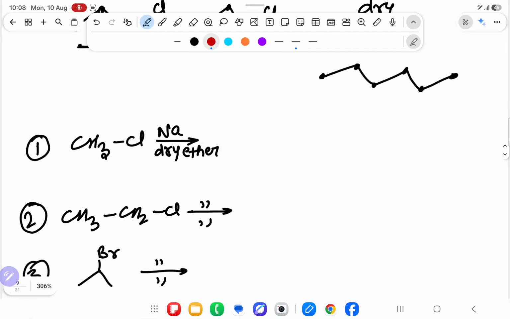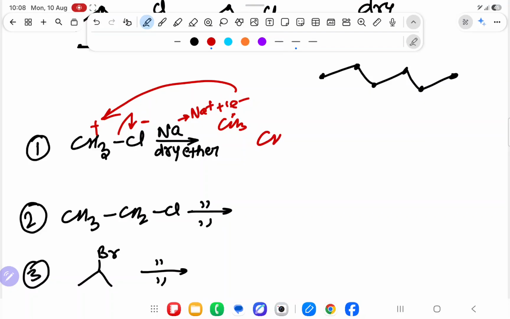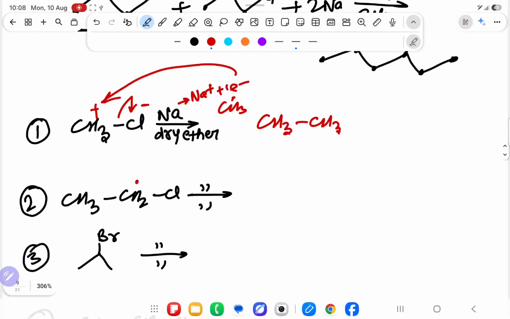First question. CH3 dot, NaCl, it will do homolytic cleavage, meaning heterolytic; sodium, meaning the mechanism I will not dictate, one I will dictate. It will become minus, it will become plus, sodium is giving Na plus with 1 electron, it will become dot. So overall we are getting CH3 dot, that is 1 degree. So what we will get? CH3. Second question. Dot will come here. How? I have dictated. That much time I will not dictate to make you confused. What you will get? CH3, CH2, CH2, CH3.